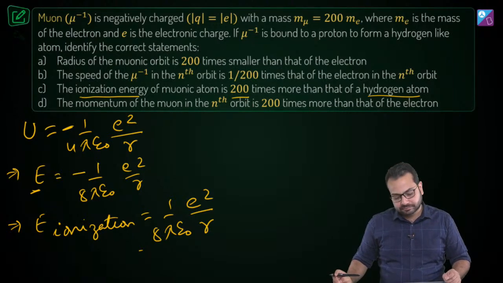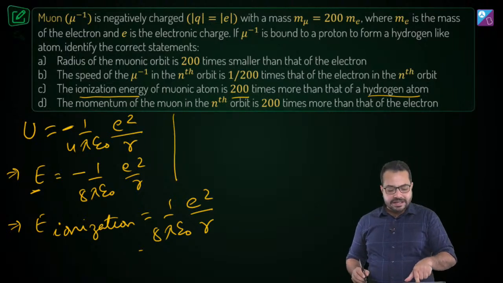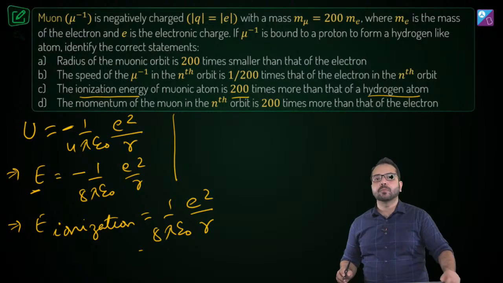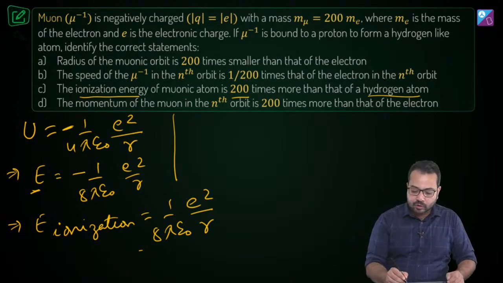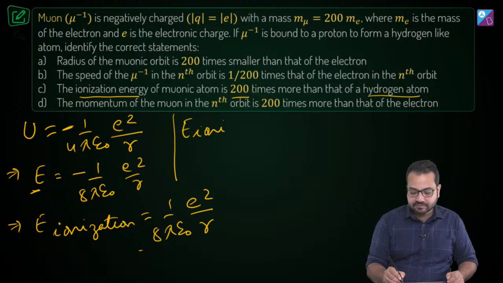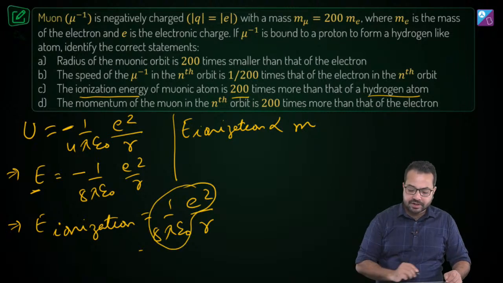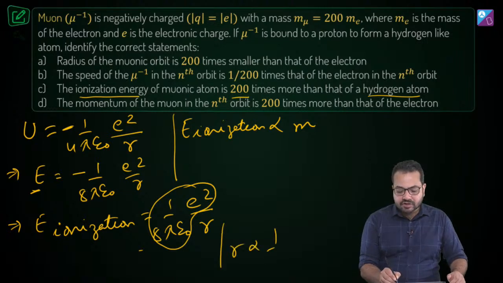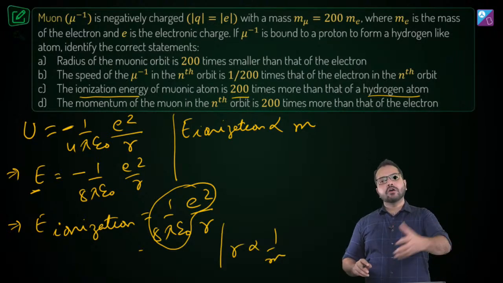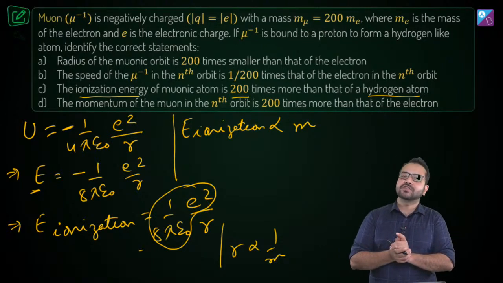Correct? Any problem? Okay, so from here what do we get? We get that E ionization is inversely proportional to R and R is inversely proportional to M. So E ionization is going to be proportional to M. Can you see? All these are constant quantities. E of ionization is inversely proportional to R and R is inversely proportional to M. So E of ionization is going to be proportional to M. Is that clear? Pretty straightforward.